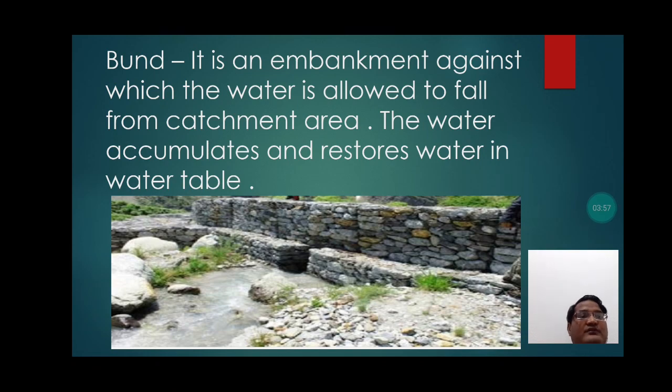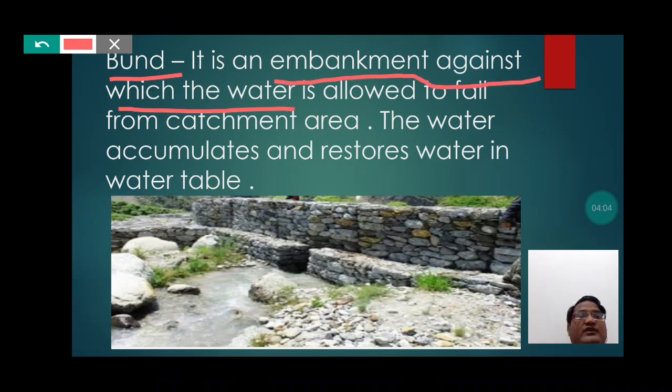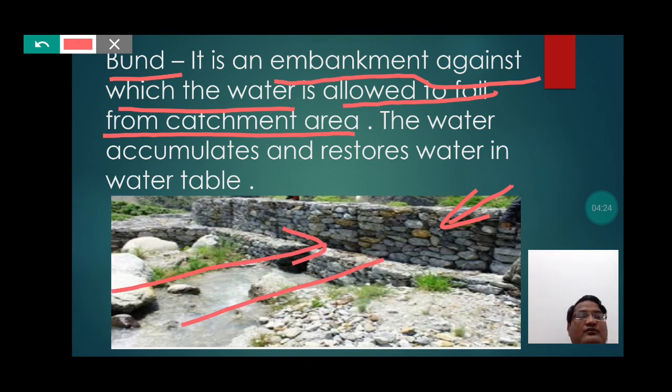So students, bund is an embankment which is made against the water, against which the water is allowed to fall from the catchment area. We can understand the bund as the earthen embankment against which the water is allowed to fall from the catchment area.